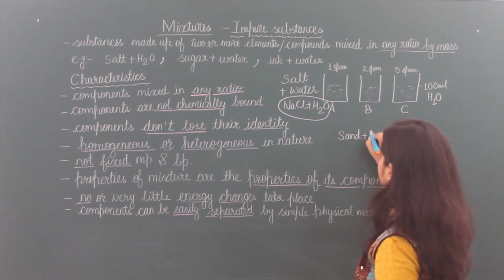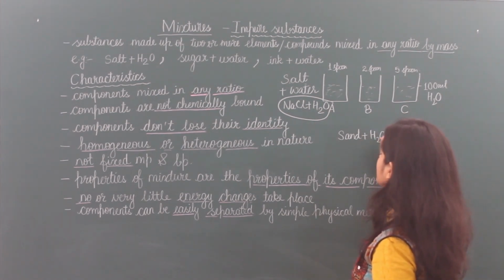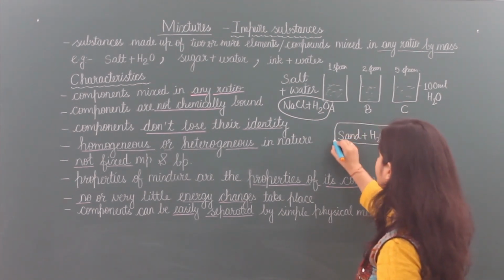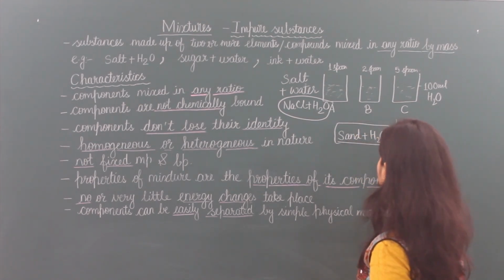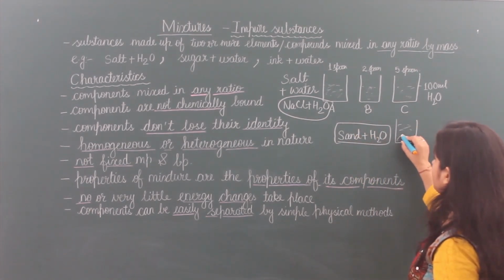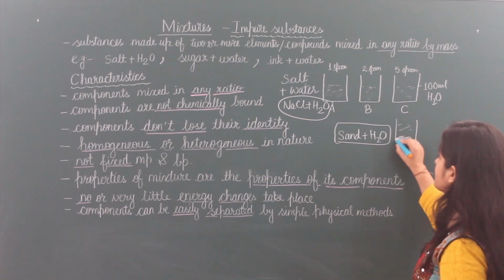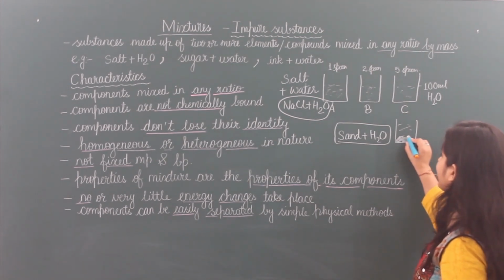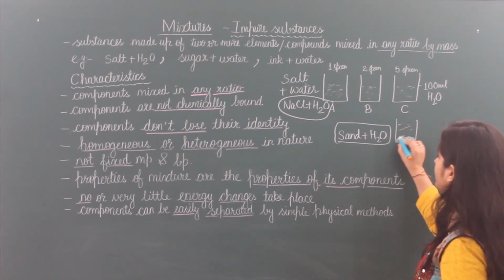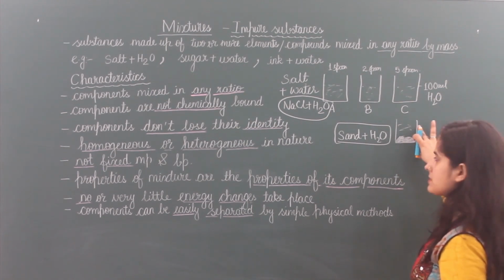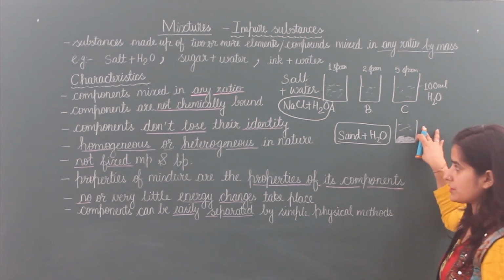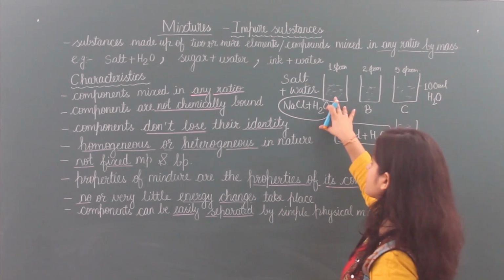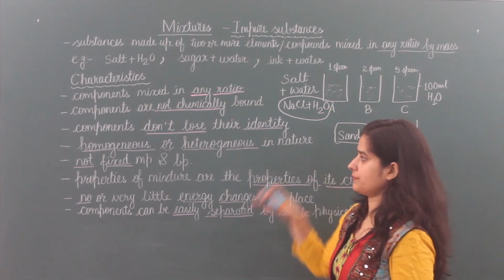sand plus water or soil plus water, then what happens? We can see soil particles. We can see soil particles after some time settling at the bottom of the beaker. So this is a heterogeneous mixture and this one is a homogeneous mixture.